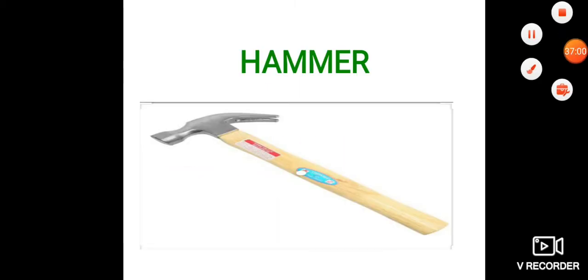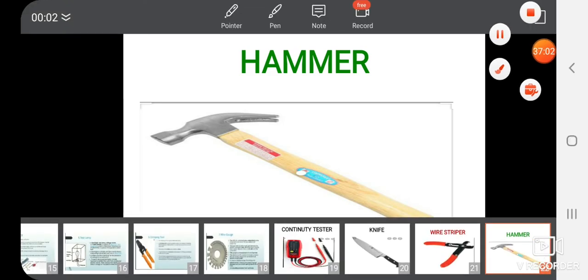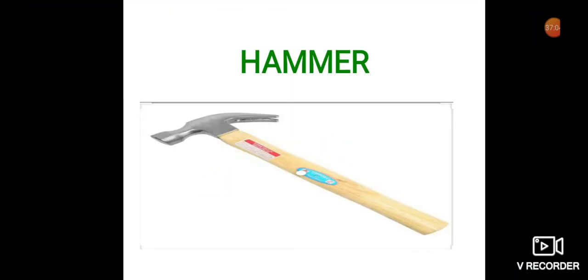Next one is the hammer. A hammer is an important tool used by electricians. It is mainly used to drive wire staples while installing new cable. It is also used to secure wire boxes, open wooden crates, drive and pull nails, break plasterboard, etc.